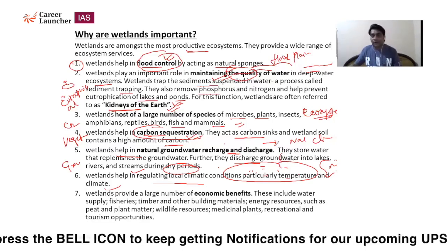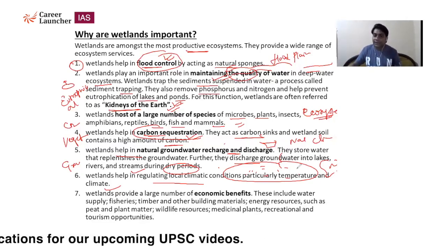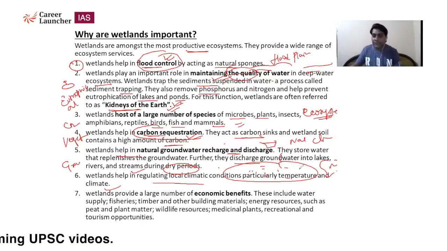So formation of clouds and rainfall will occur. If permanent water is there in a nearby lake area, land and sea breeze phenomena happening within 24 hours maintain the temperature of the local area. So it's regulating the local climate also.